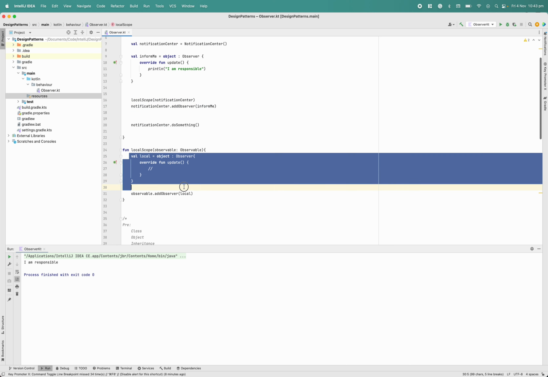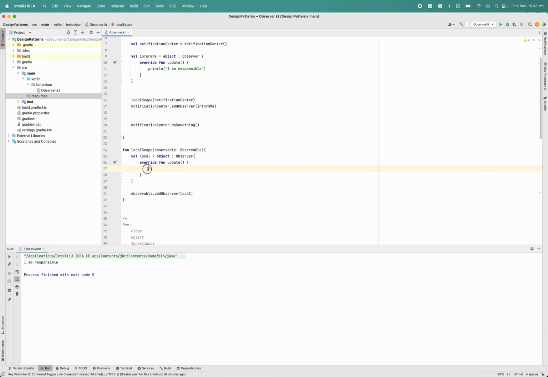Now at this point I added a new observer which is doing some work, and in update we are doing some work related to that local scope, like this detail screen work, and then I forgot to remove it. In that case we now have a memory leak. In some cases that can crash, but the memory leak is 100% there.